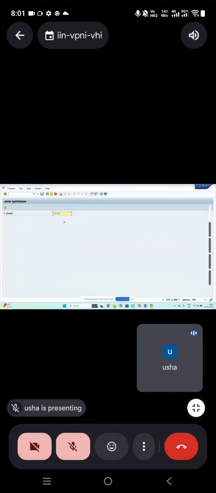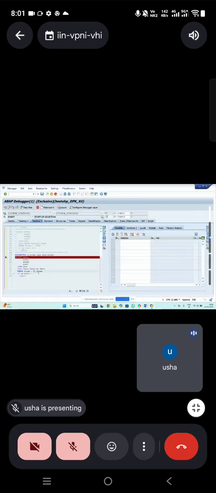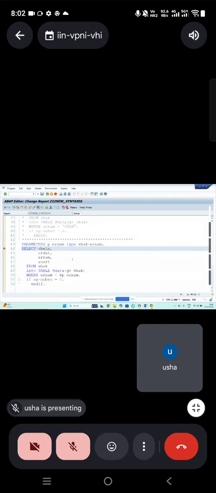There is no change. Instead of hard coding, you're going to pass the parameter value. Whenever you are using any parameter or variable, you should use the @ symbol. So that's the meaning. Remaining everything is the same. Clear?